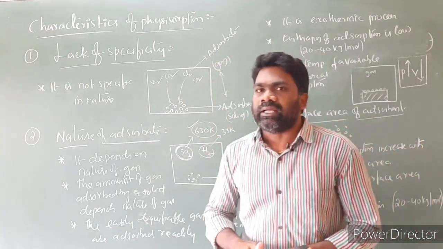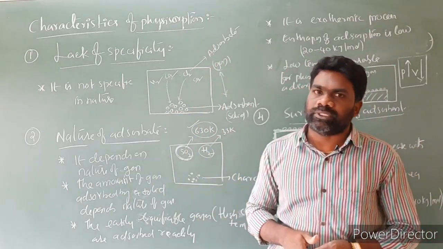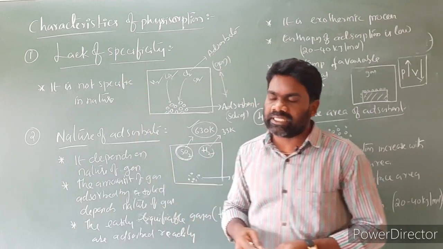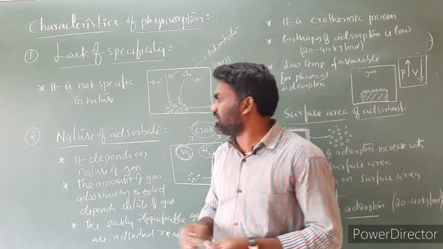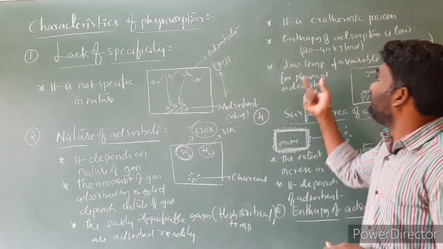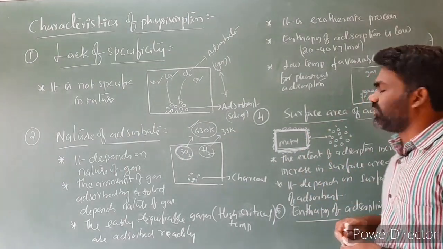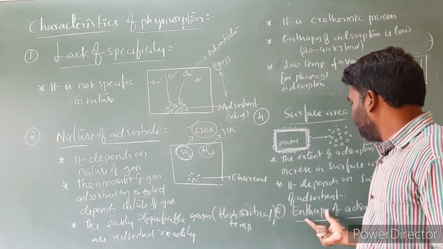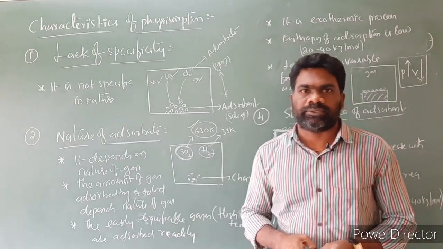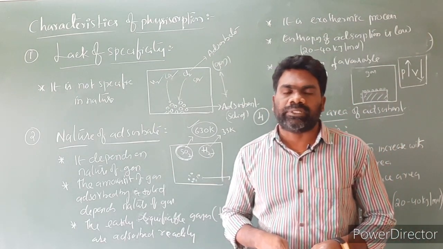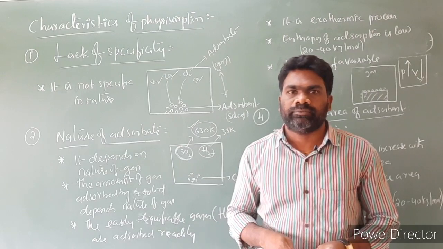This is the characteristics of physisorption. In that, the first one is lack of specificity, the second one is nature of adsorbate, the third one is reversible nature, the fourth one is surface area of adsorbent, and the fifth one is enthalpy of adsorption. So these are the characteristics of physisorption.